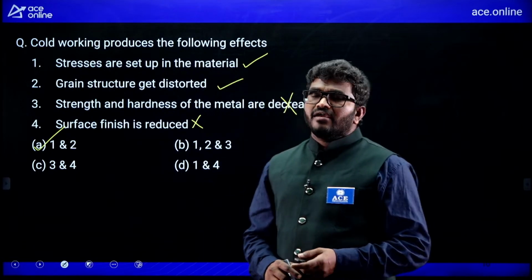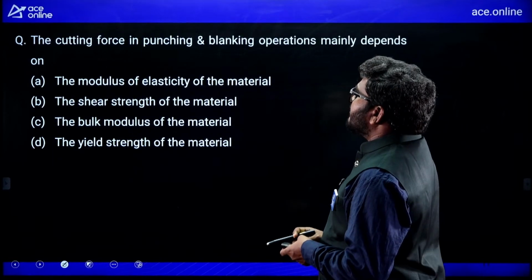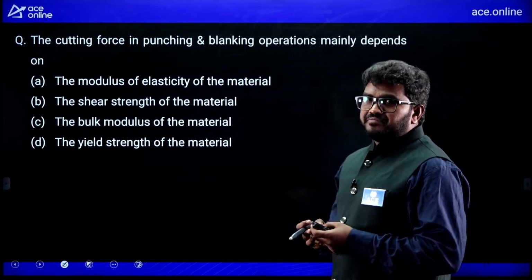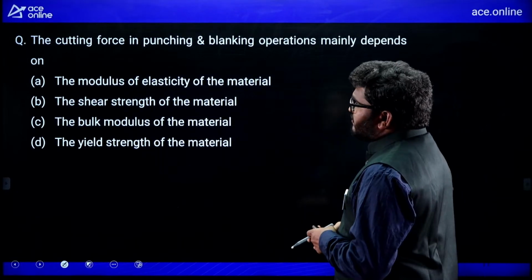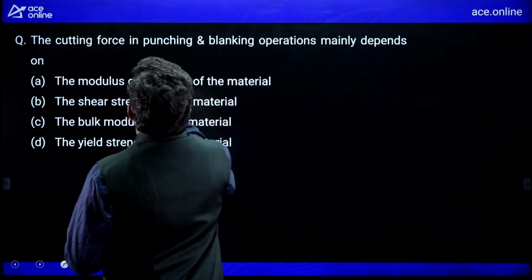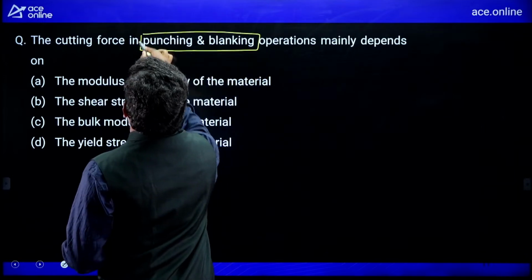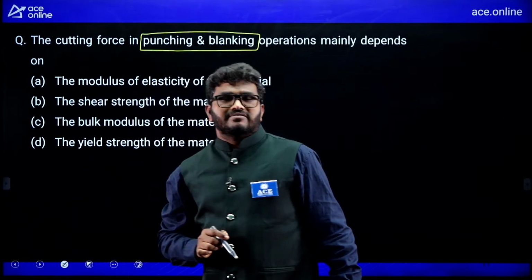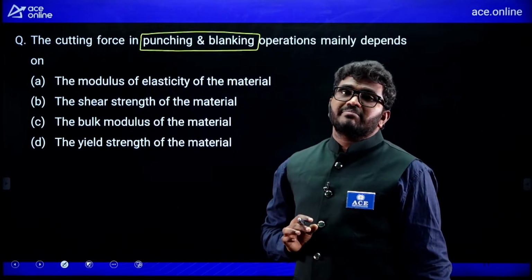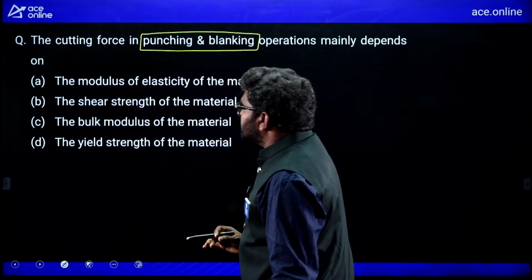Okay now, see there another question. The cutting force in punching and blanking operations mainly depends on. See, the cutting force, you are familiar, in punching and blanking, I already said to you, the workpiece material is failed by shear. So, the cutting force depends on ultimate shear strength of the material or shear strength of the material.